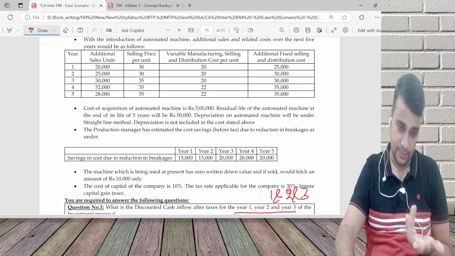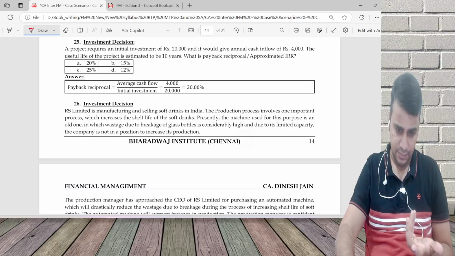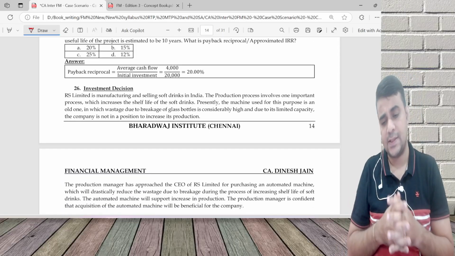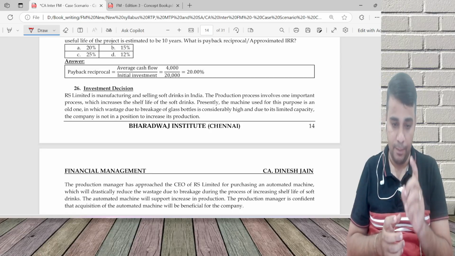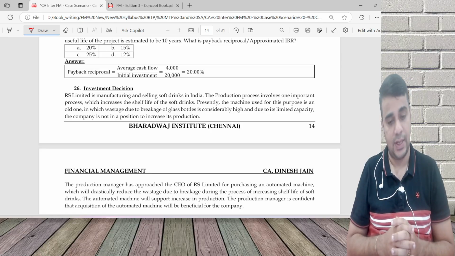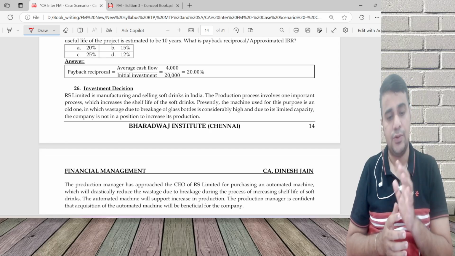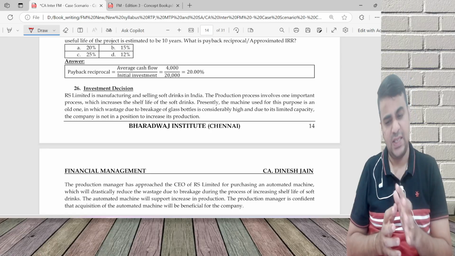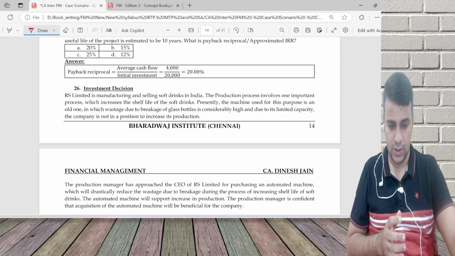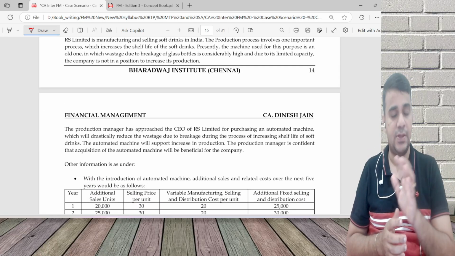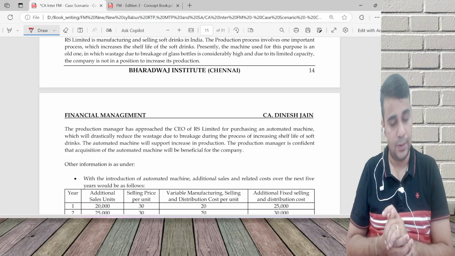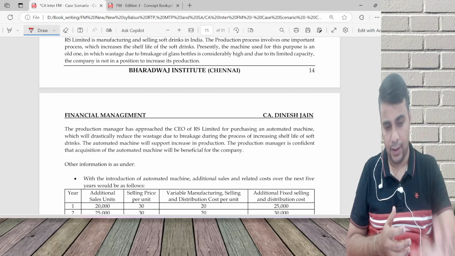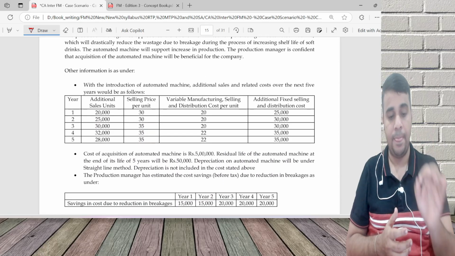Now let's read the question. Question says, RS Limited is manufacturing and selling soft drinks in India. The production process involves one important process which increases the shelf life of the soft drink. The machine used is an old one. Wastage is happening. Basic background. The production manager has approached for purchasing an automated machine which will drastically reduce the wastage due to breakage. Again, basic background.